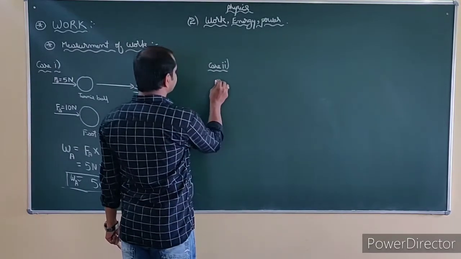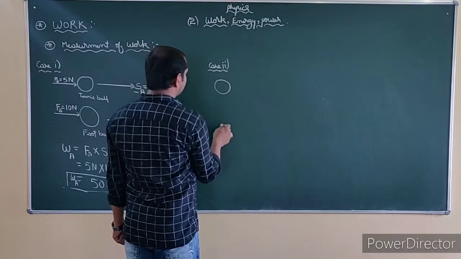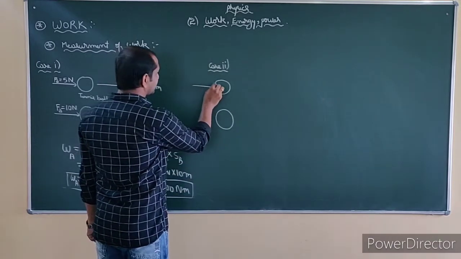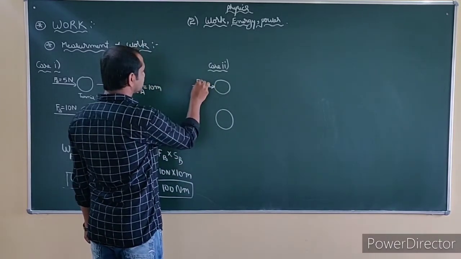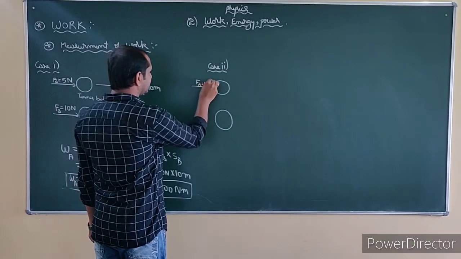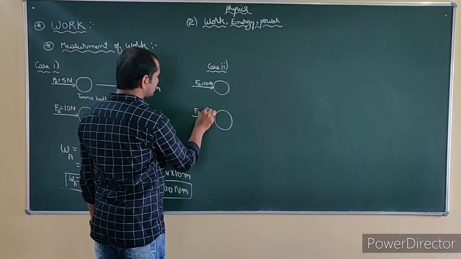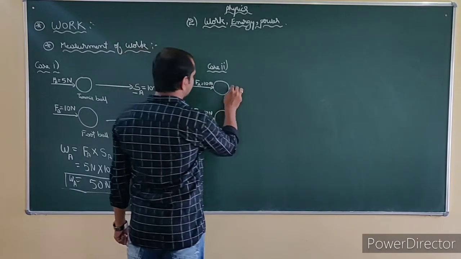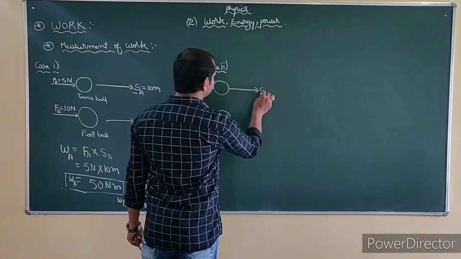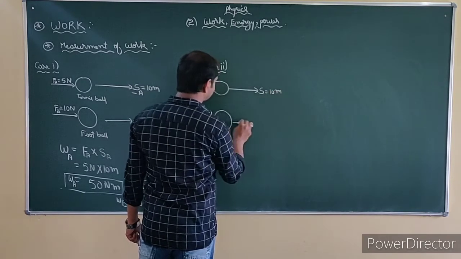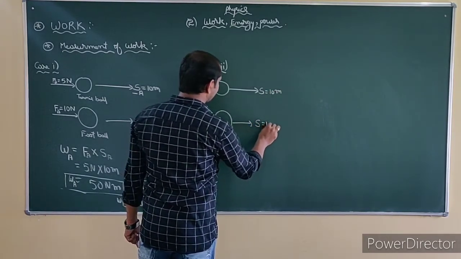In case 2, I am considering again the same two bodies. For example, here I am applying force on A to be 10 Newton. Here also, the force applied on B is 10 Newton. A is getting displaced by, for example, 10 meter, and B is getting displaced by 15 meter.